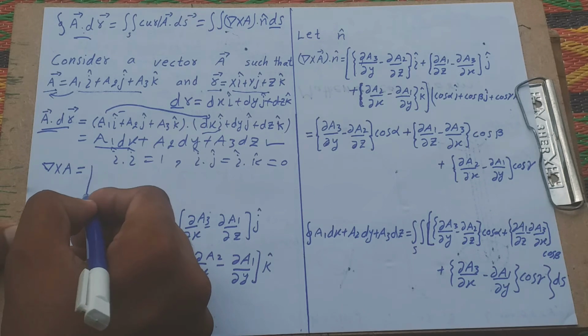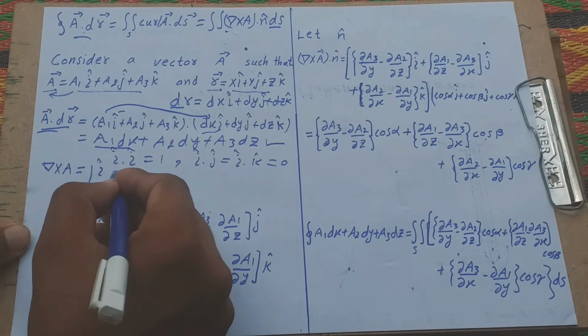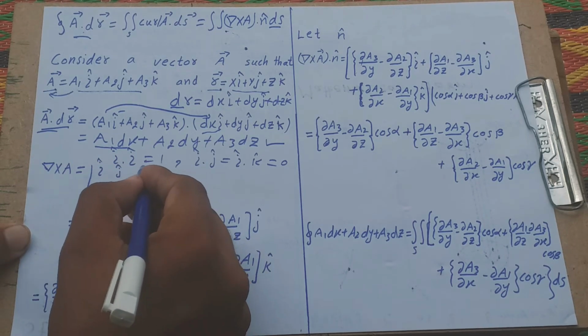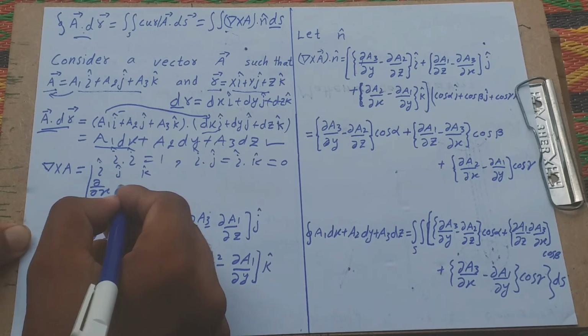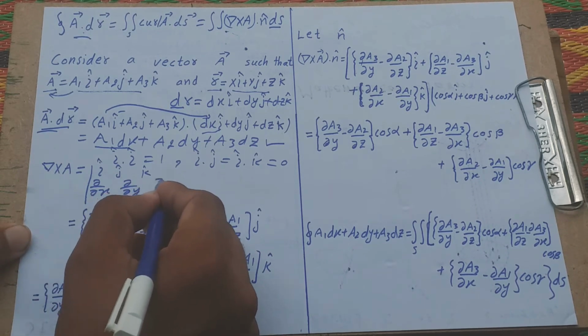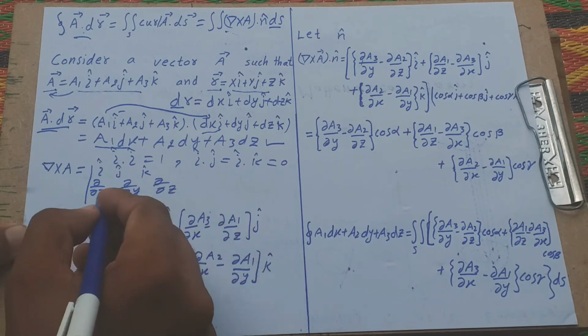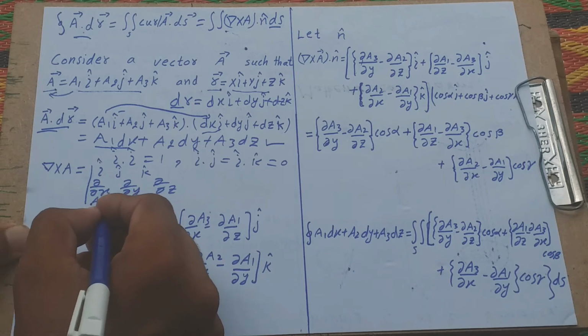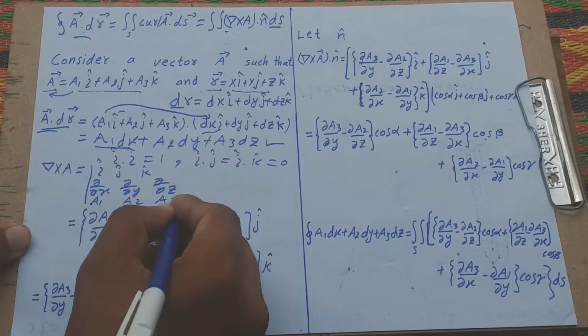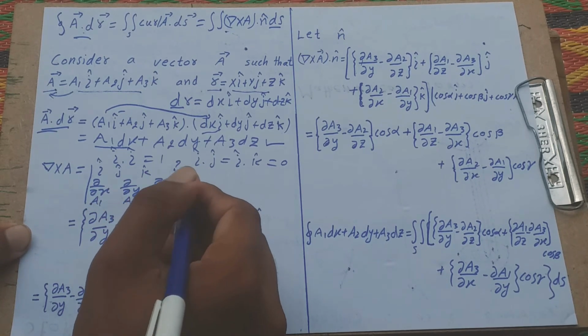Curl A is equal to the determinant with i, j, k, then partial over partial x, partial over partial y, partial over partial z, and then the components of vector A: A1, A2, A3. Okay, understand?